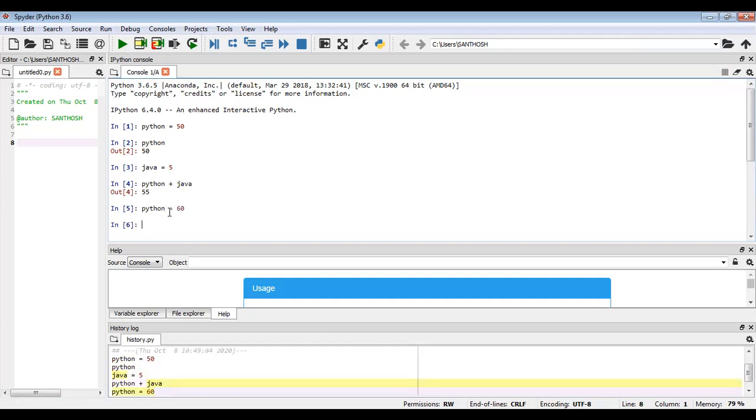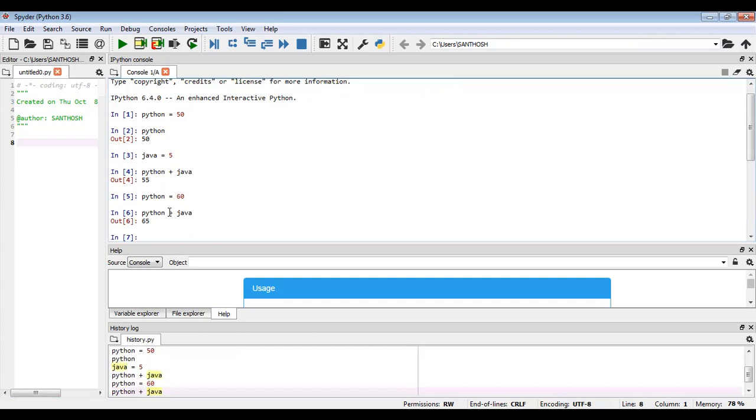Python is equal to 60. Then what happens? So inside that Python, what value do we have now, 60 or 50? Now we have 60. So now I use the same Python plus Java. Now what value will it print, 55 or 65? It will print 65. Why? Because that previous value will get erased, and the new value, that 60, will get stored.